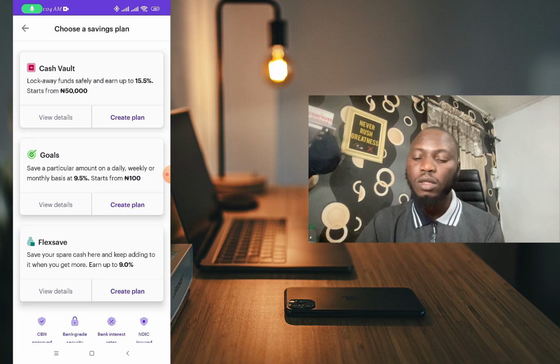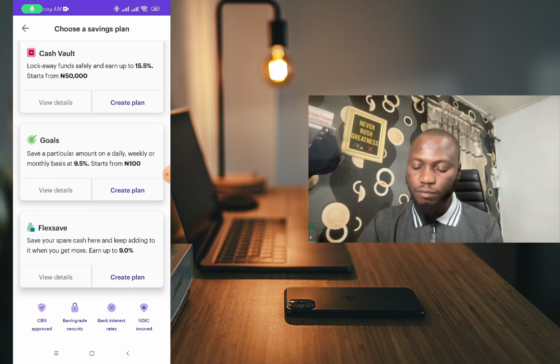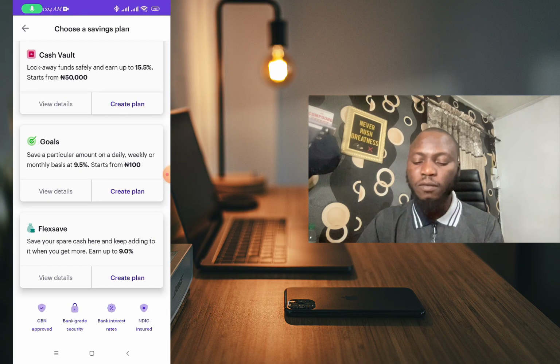For the cash vault, it means lock away funds safely and earn up to 15%, starting from 50,000 naira. And for the goal plan, you save a particular amount on a daily, weekly or monthly basis at 9.5%, starting from 100 naira. And for flex, you save your spare cash here and keep adding to it when you get more. You will earn up to 9% with that.